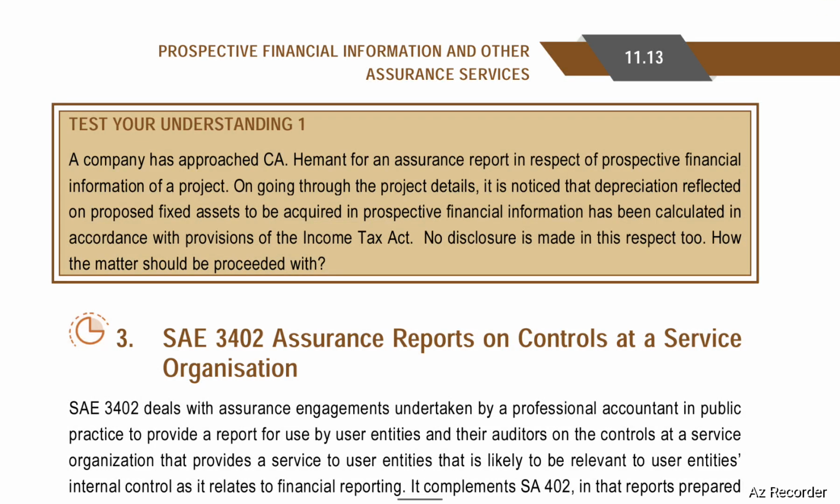Chapter number 11, ICAI study material questions. Under that, test your understanding 1. A company has approached CA Hammond for an assurance report in respect of prospective financial information of a project.